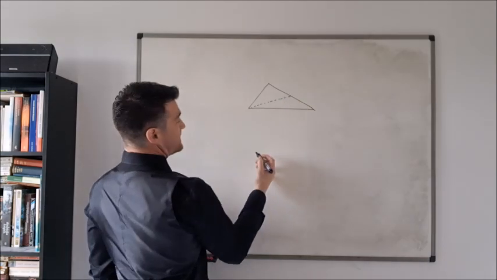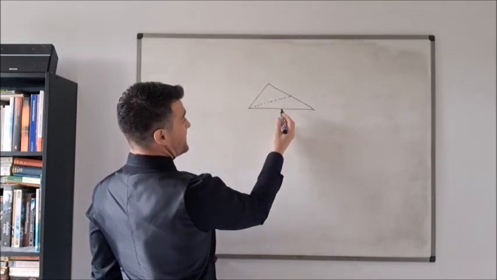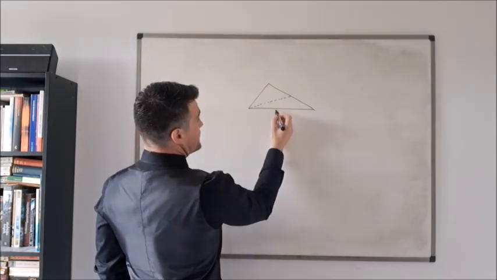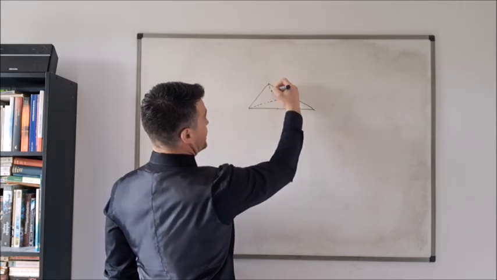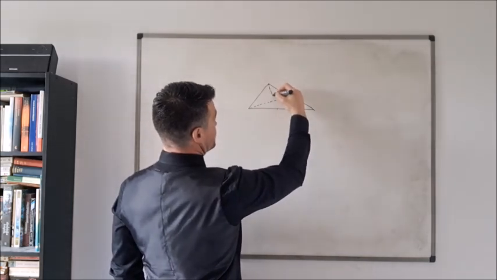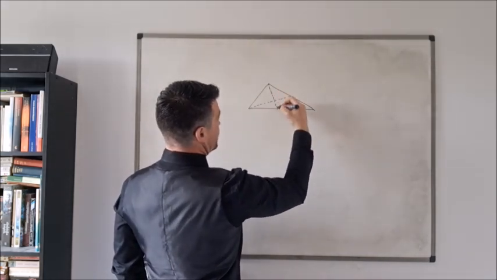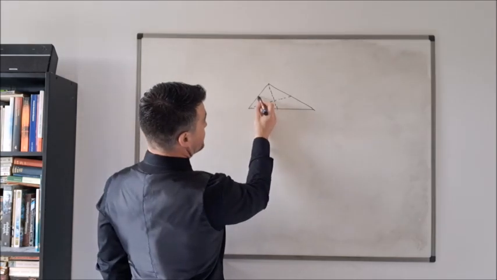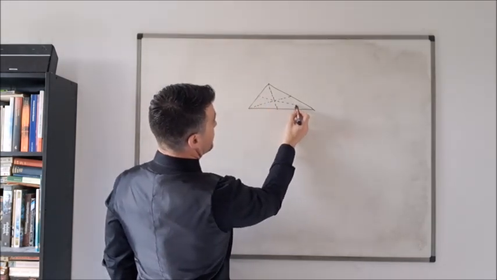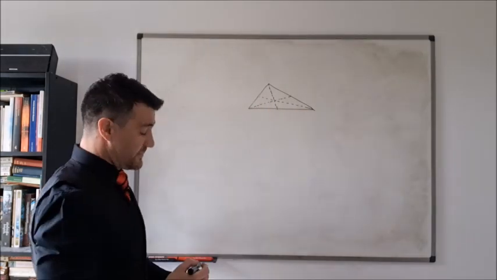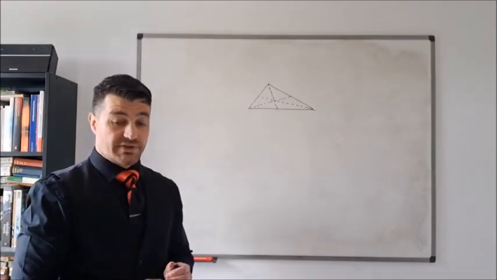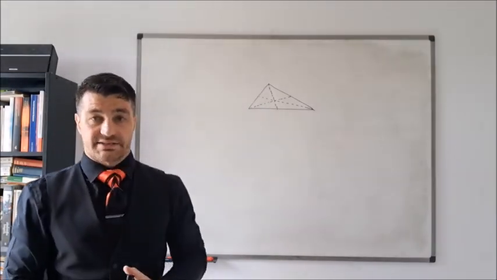It's supposed to be straight. Okay, that's one median line, and then we can draw another median line in here. Again, it could be drawn a bit better. And then the third one is that one there. And what we're trying to prove is that these all intersect at a single point.